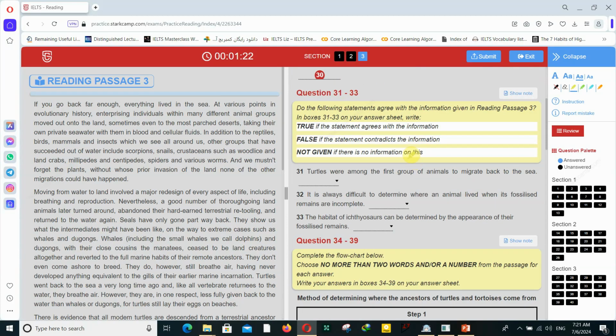So how about questions 31 to 33? True, false, not given. Again, the questions and answers are in the same order, so that's the first question. Turtles. Turtles are among the first group of animals to migrate back to the sea. First group of animals to migrate back to the sea.